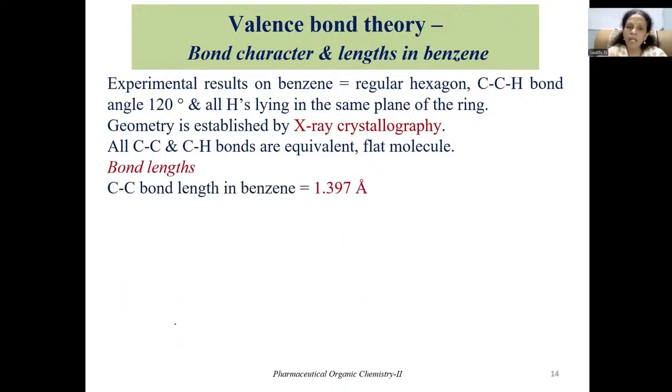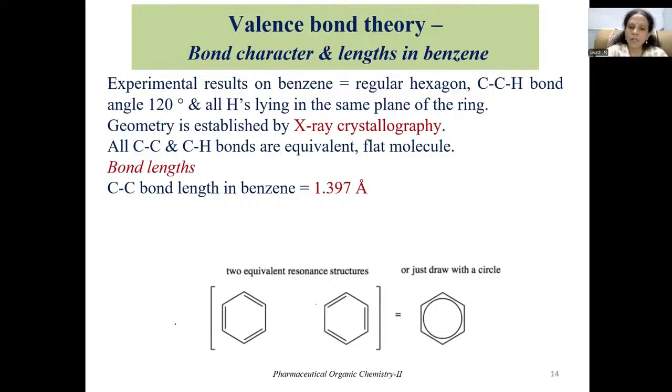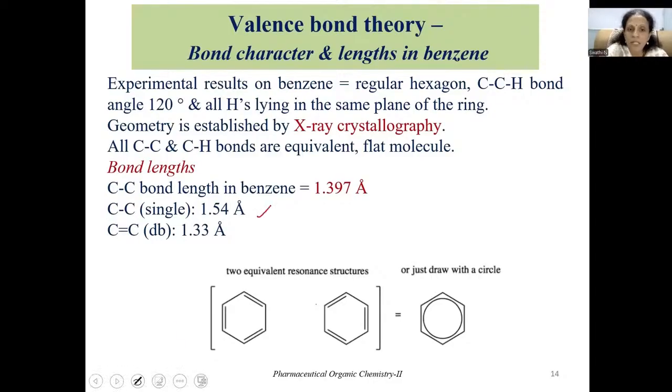Now coming to the bond lengths in case of benzene, it was found through these studies that all carbon-carbon bond lengths in benzene are equal to 1.397 angstroms. Now, if you look at the structure, these are the Kekulé structures of benzene and the resonance hybrid of benzene. Originally, the bond length in case of a single bond is 1.54 angstroms, whereas for double bonds it is 1.33 angstroms in case of alkanes and alkenes.